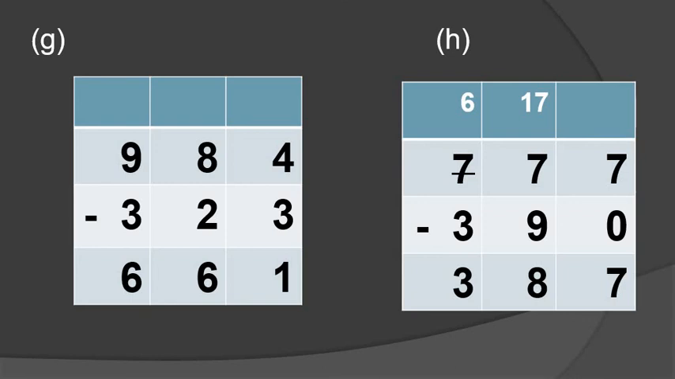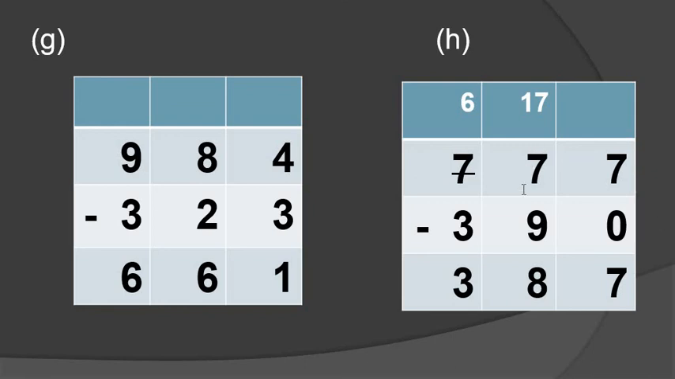Is this your question number G and H? So again I am explaining to you all, students. 984 minus 323. 4 minus 3, 1. 8 minus 2, 6. 9 minus 3, 6. Then question number H is 777 minus 390. So 7 minus 0, 7. 7 minus 9 is not possible. So taking the borrow, put the 10.